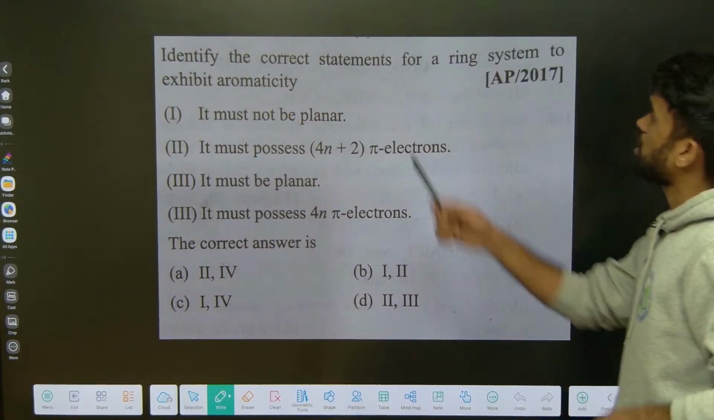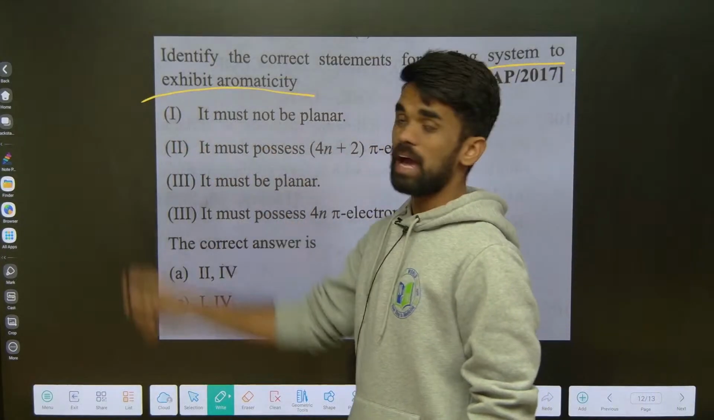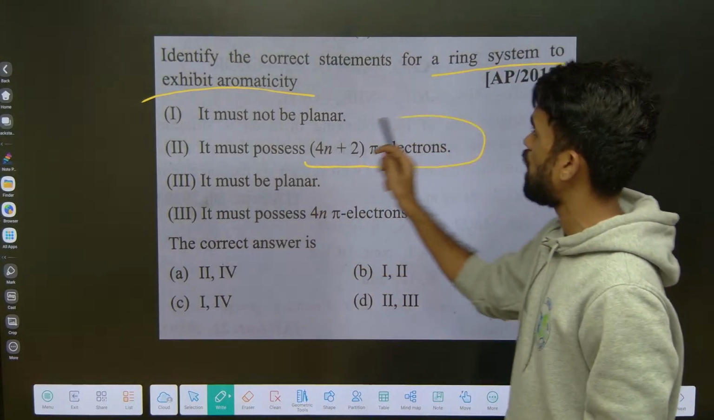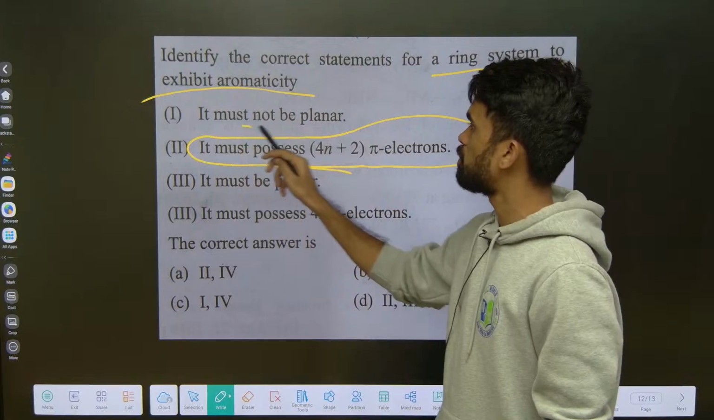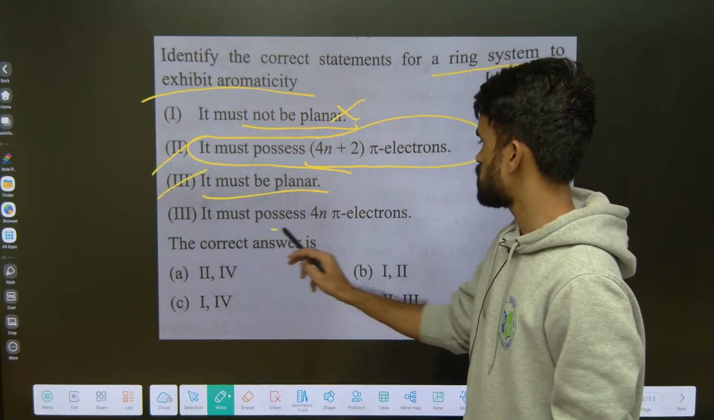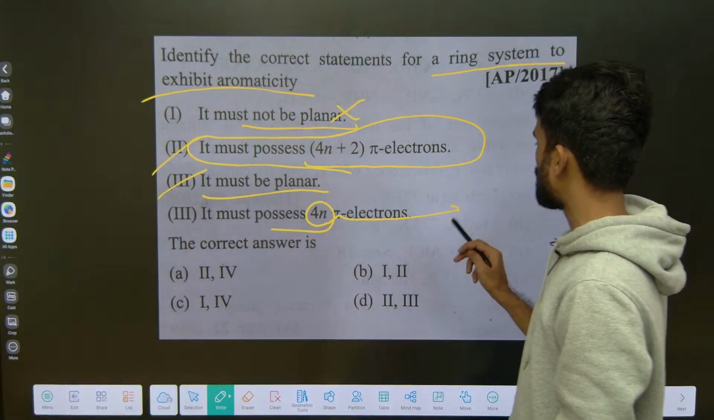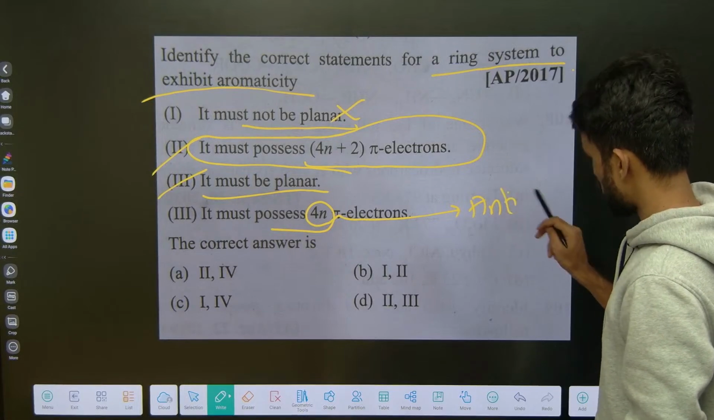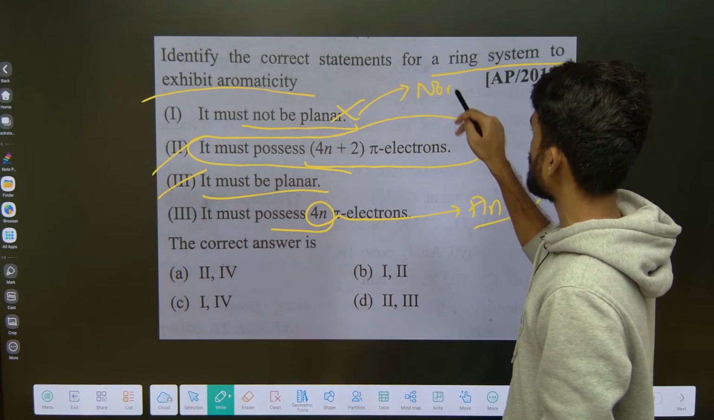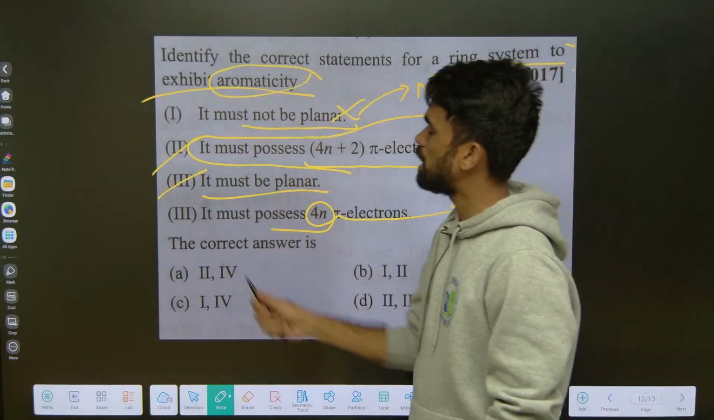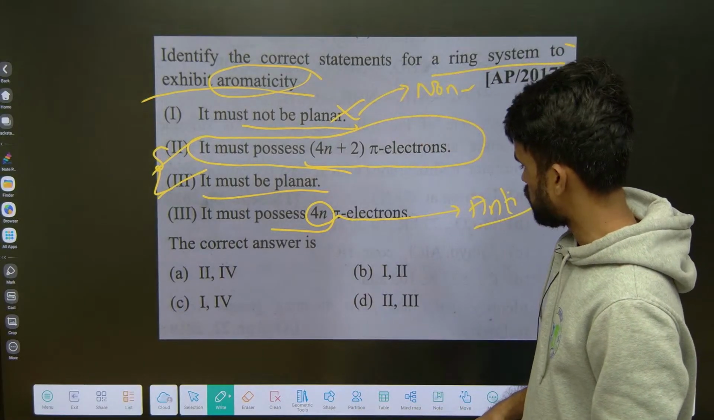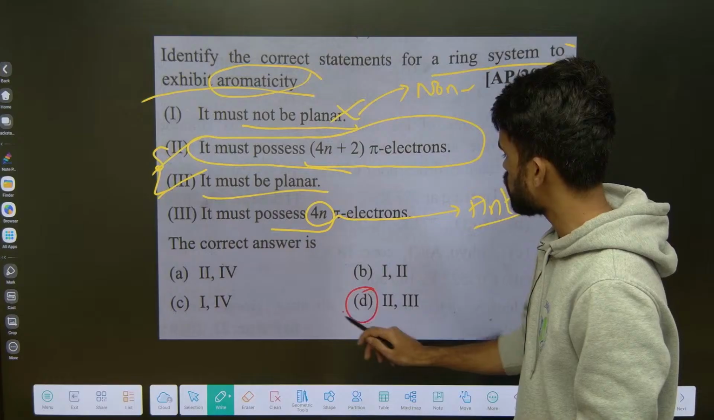Identify the correct statements for a ring system to exhibit aromatic nature. So how should it be? It must possess 4n plus 2 pi electrons to be aromatic. Yes, this is correct. It must not be planar? No, it must be planar. So 2, 3 are correct. It must possess 4n pi electrons? No, if it possesses 4n pi electrons, it becomes anti-aromatic. And if it is not planar, then it becomes non-aromatic. But they are asking about aromatic nature right now. So only B, C options are suitable. So where do we have B and C? 2 and 3 is D. So D is your answer for the question.